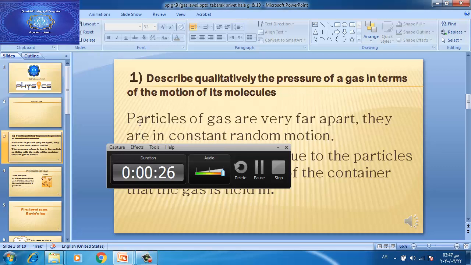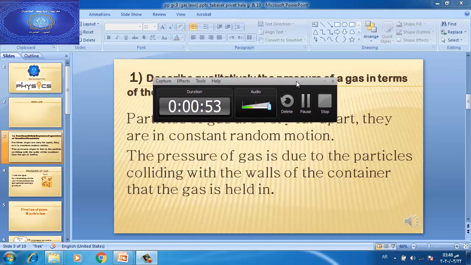Okay, we know before that any material consists of tiny particles. In the case of gas, the particles are very far apart and in constant random motion. The particles of gas are very far apart, so the attraction force between them is very low. So the pressure of gas comes from colliding with the walls of the container.